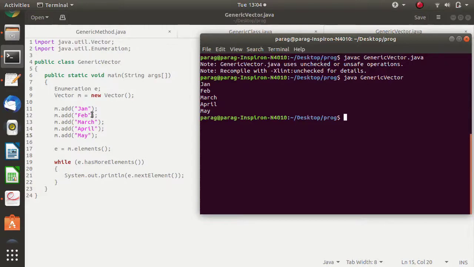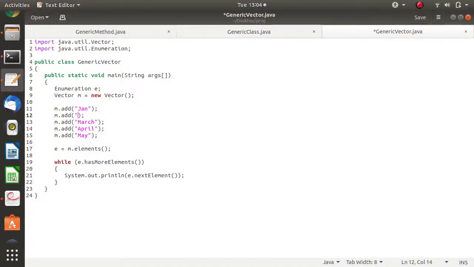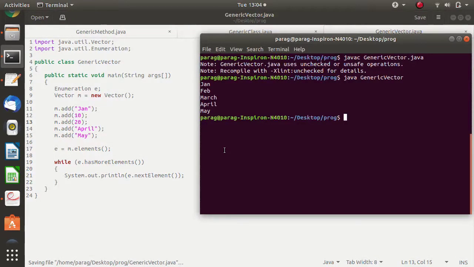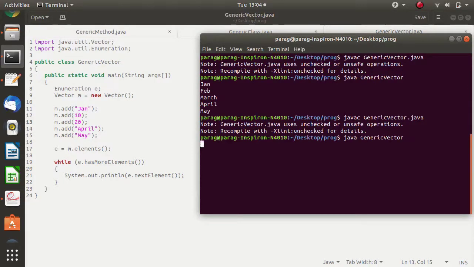Now, instead of Feb, suppose I want to mention 10, and here I want to mention 20. Now we will run it. Okay, so initially we added a string, then we added an integer, the third time an integer, again string, string. So we can add any number of elements.